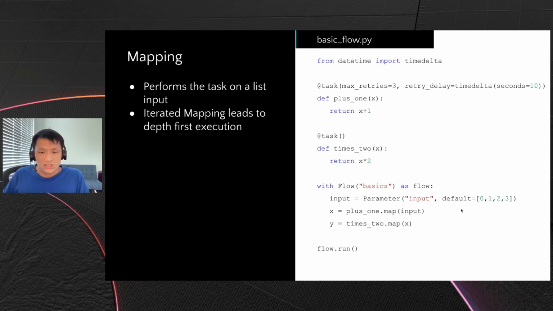So now we're mapping this task over each set of input. Notice that we have 2 consecutive map operations in +1 and ×2. Prefect will apply these 2 operations for each of our inputs in a depth-first manner because of the Dask execution engine. So what's going to happen is that the 0 will be run through these 2 tasks, and then 1, and then 2, and then 3.